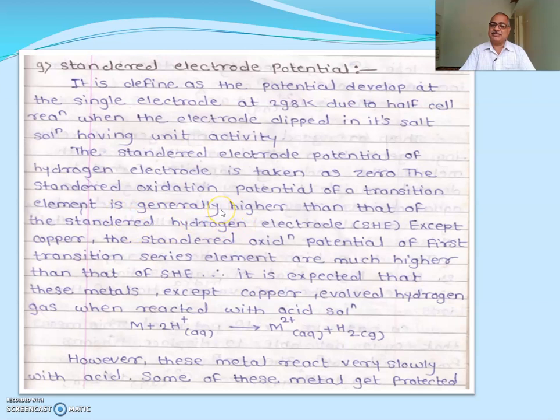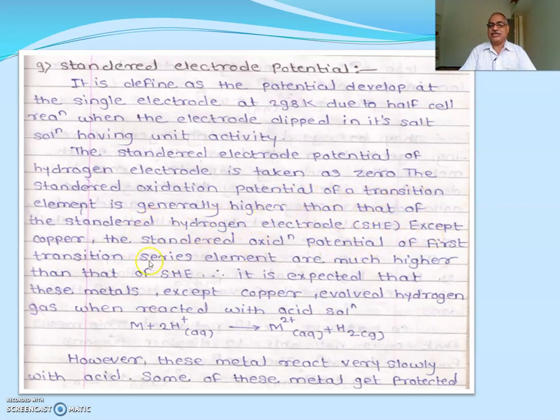and sometimes they also show a negative oxidation potential. That depends on which terminal you have used, that is, whether the electrode acts as an anode or cathode, a positive electrode or a negative electrode. The oxidation potential of transition elements is generally higher than that of the standard